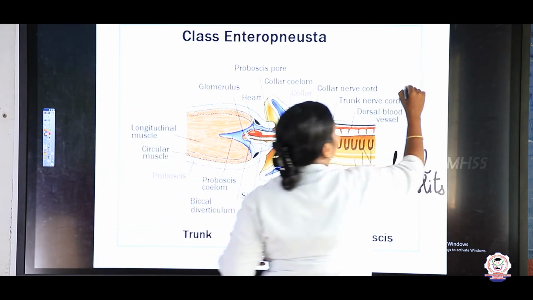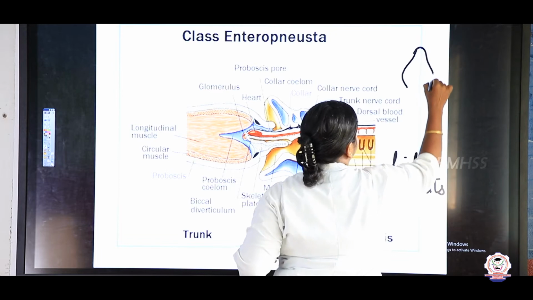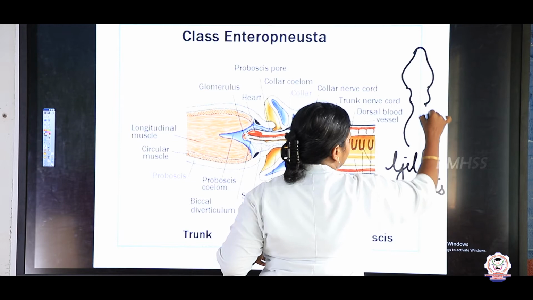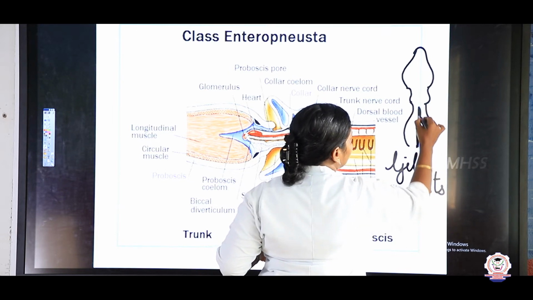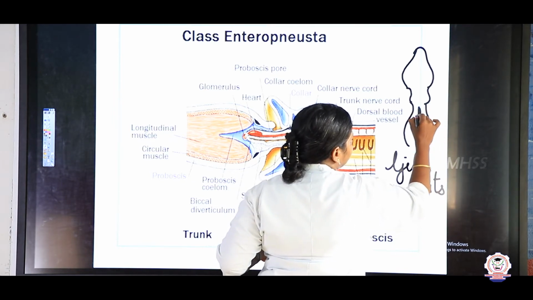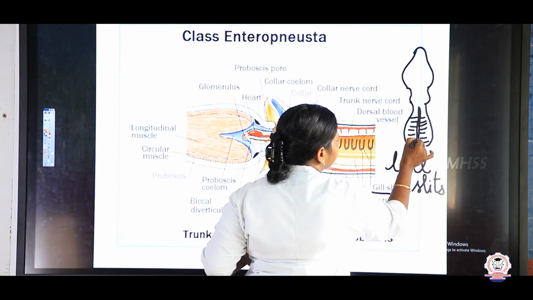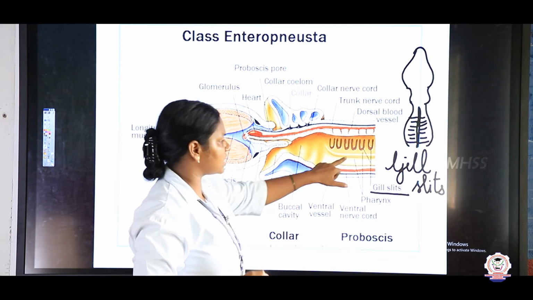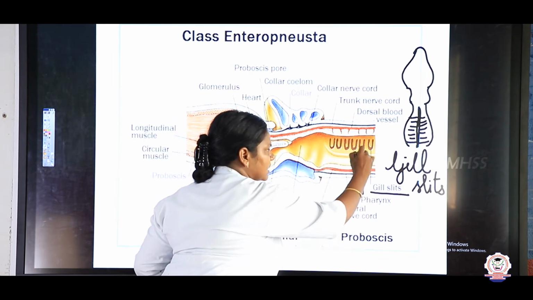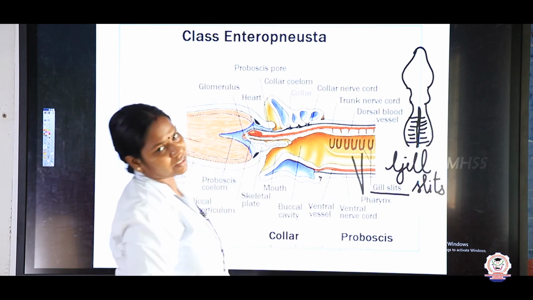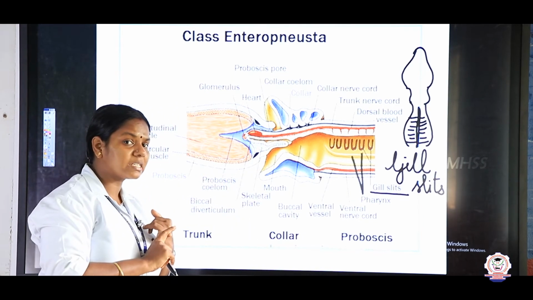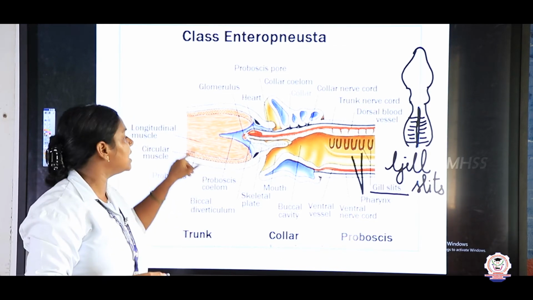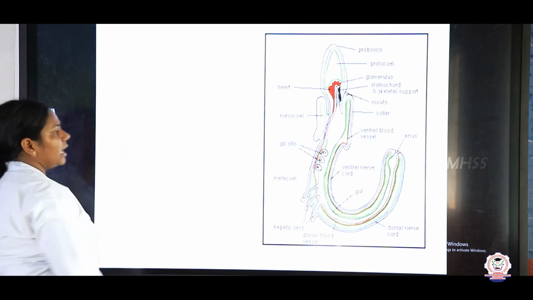For example, in the Balanoglossus, the head, the collar, and here will be the pharynx like this, and here we can see the gills like this. The respiration is through the gills, which open into the pharynx. So this is the pharynx. The gill slits open into the pharynx. How does the respiration take place? Through the gill slits. And where is the excretory organ located? In the proboscis. Now we shall see some other characteristics.